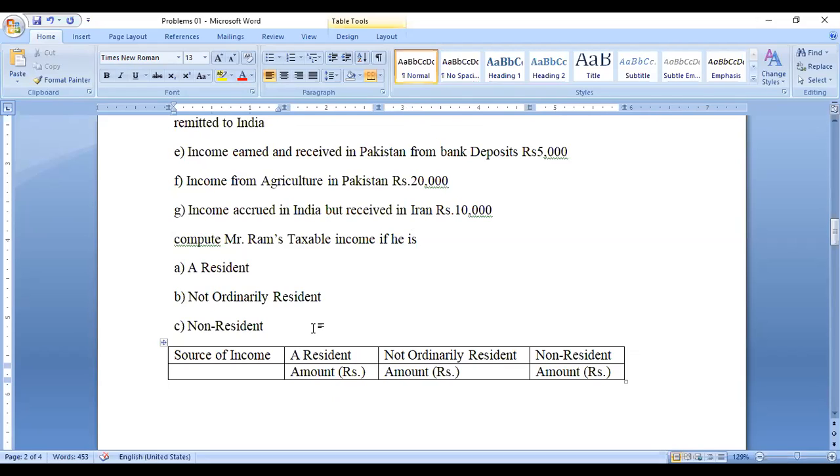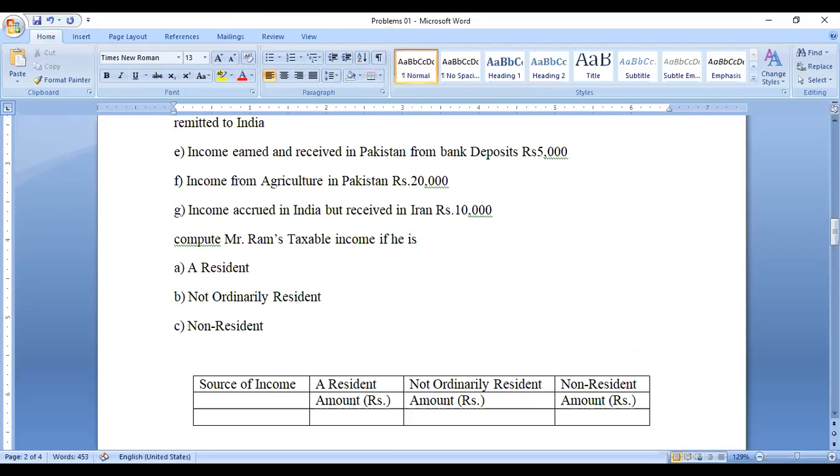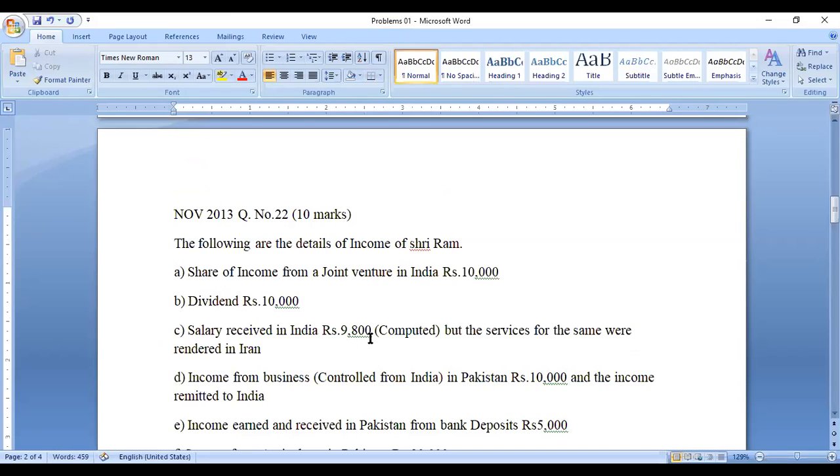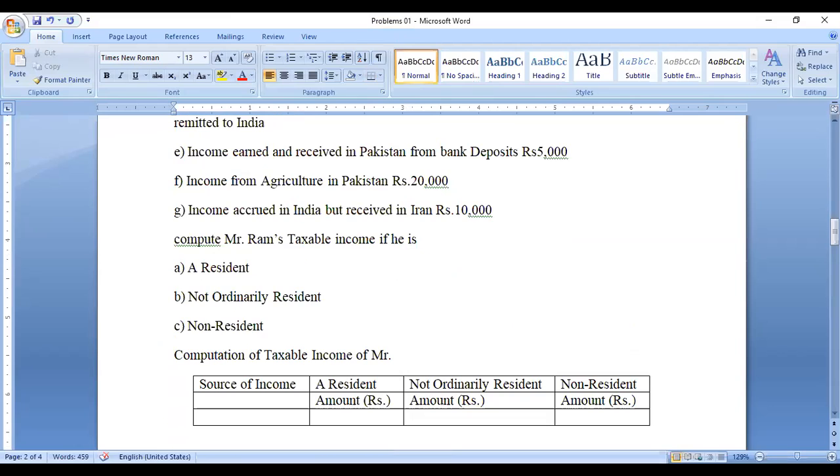Now we can go with the problem. Put a heading: Computation of taxable income of Mr. Sri Ram for the assessment year 2021-22.